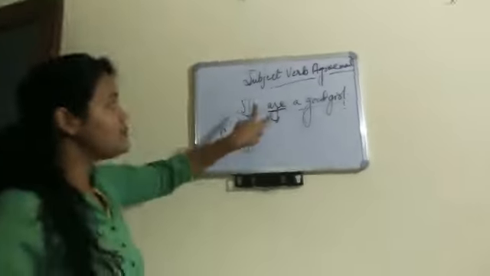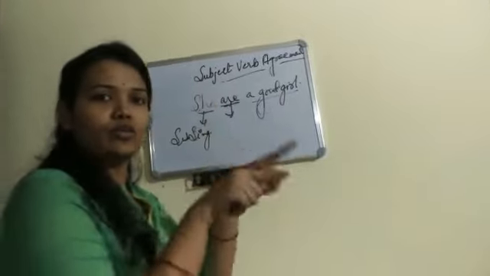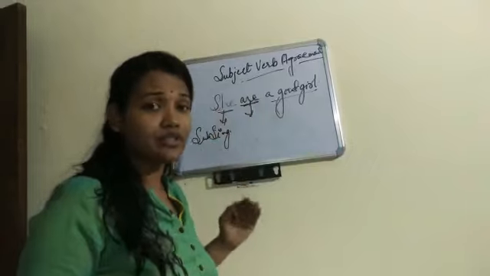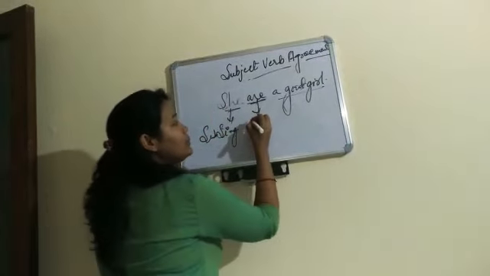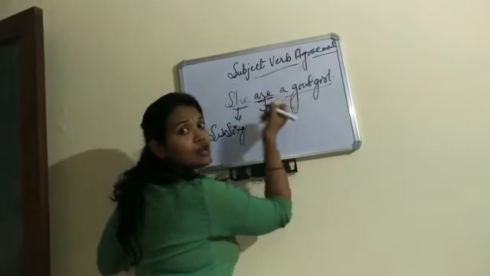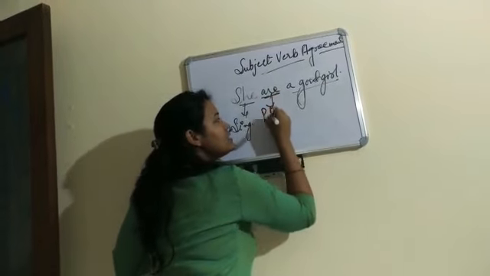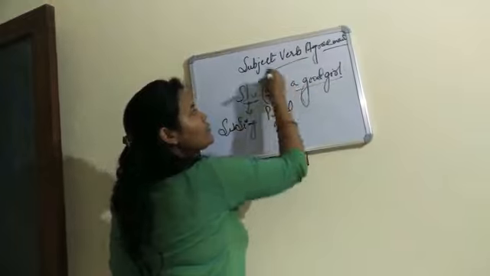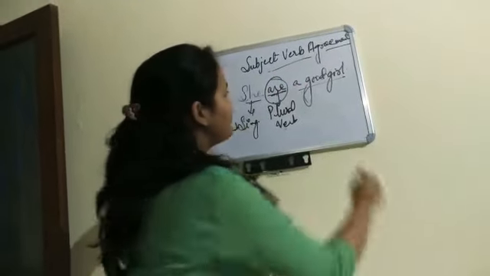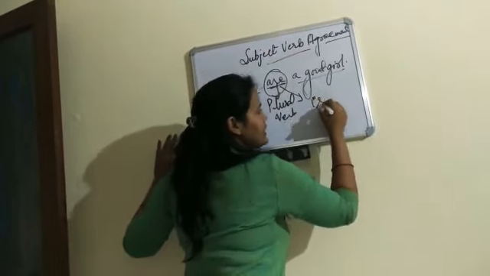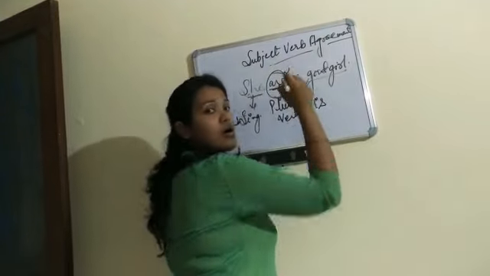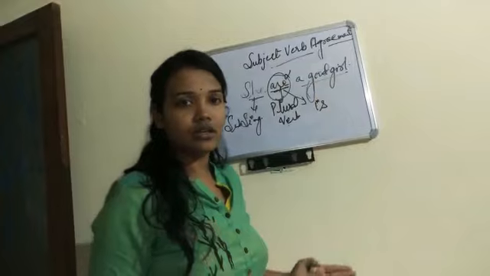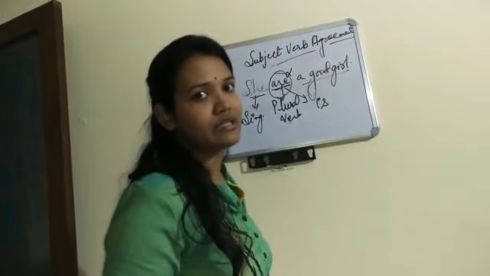The verb we are going to use here, is it plural or singular? These two things will always come as complements to each other. If we have a singular subject, what will be the verb we are going to use? Is "are" singular or plural? Obviously, it is a plural verb. So instead of "are" we are going to use "is." The sentence will be, "She is a good girl."